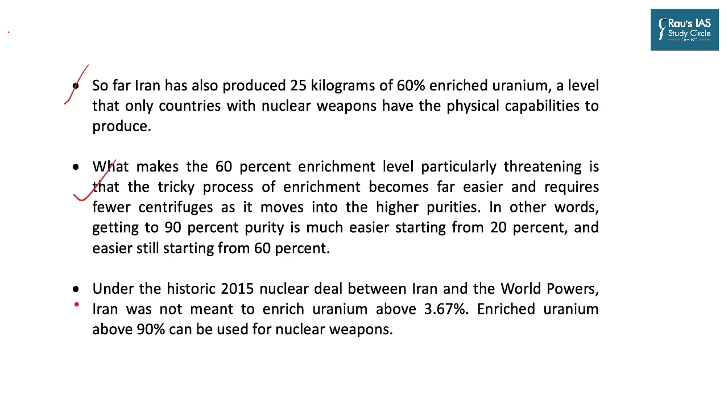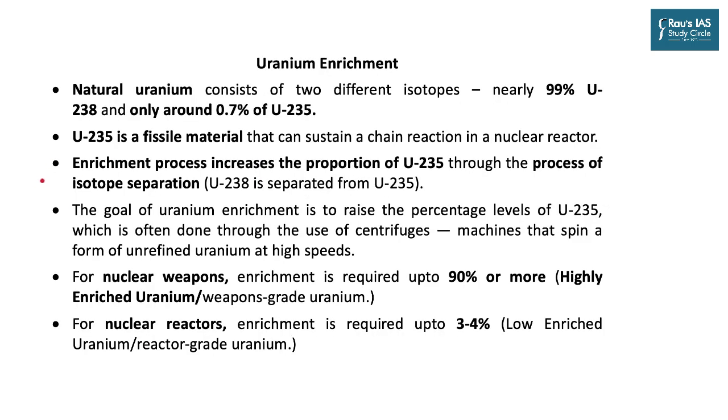All of us know that under the historic 2015 nuclear deal between Iran and P5+1, the world powers, Iran was not meant to enrich uranium above the 3.6% level. To give you the context, nuclear weapons require 90% enriched uranium. And starting from 60%, it looks like Iran is just months away from its nuclear weapon. So what is this enrichment all about? And why is it needed to produce a nuclear weapon?